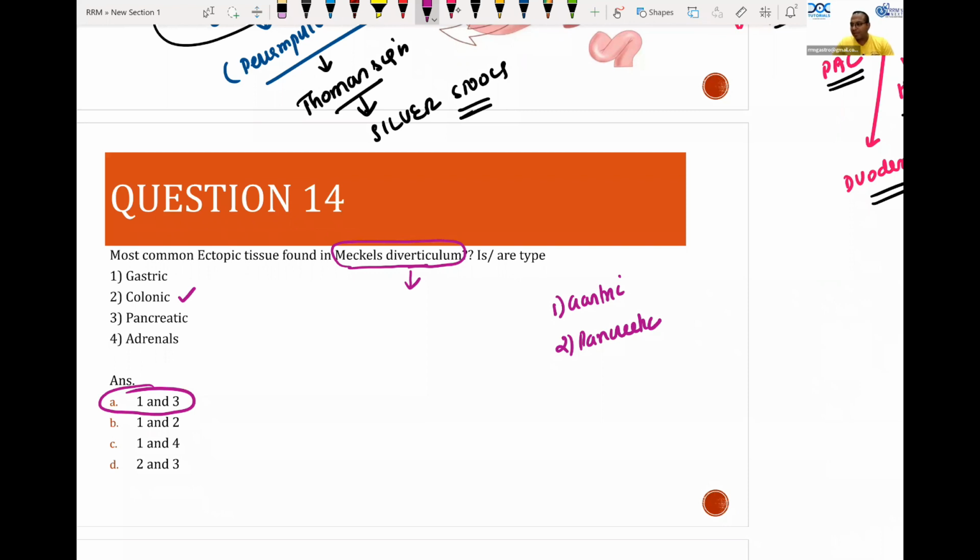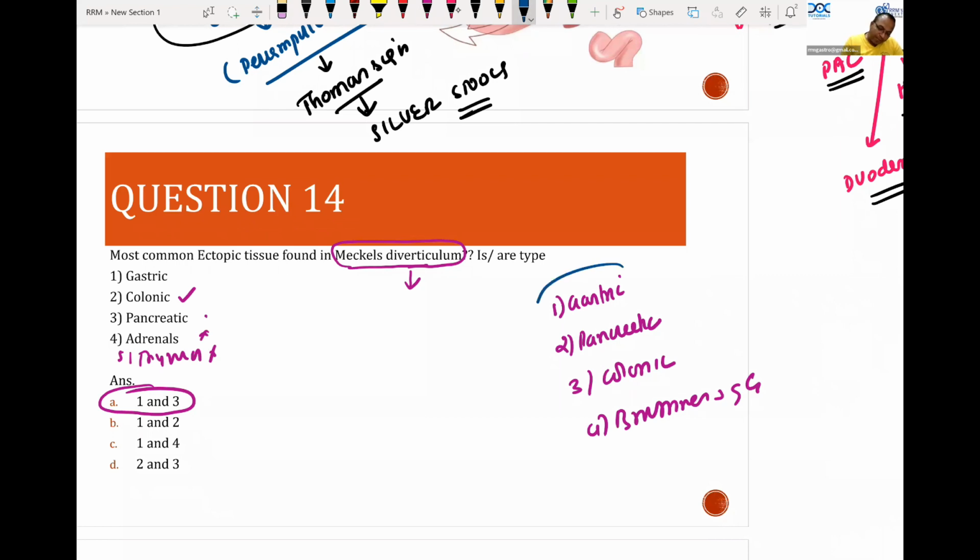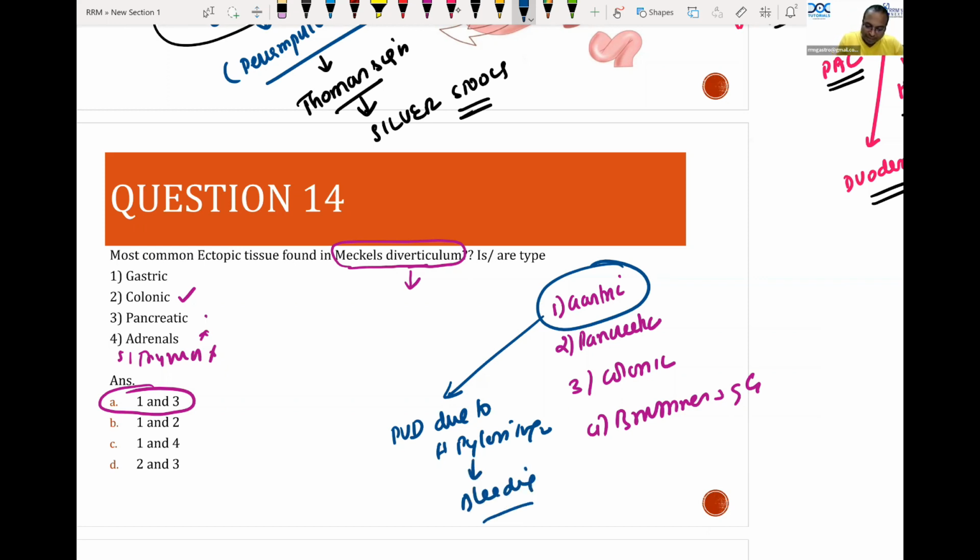No, thyroid is not seen in Meckel's. Adrenals are not seen. Pancreatic, third colonic, fourth Brenner's glands. The important or significant one is gastric mucosa, because it will produce peptic ulcer disease. Due to acid secretion and H. pylori infection, it can cause peptic ulcer disease and it can cause bleeding. That is a common presentation of Meckel's.